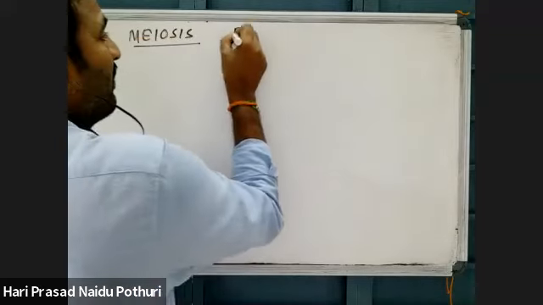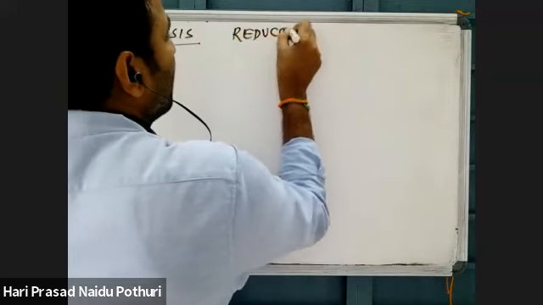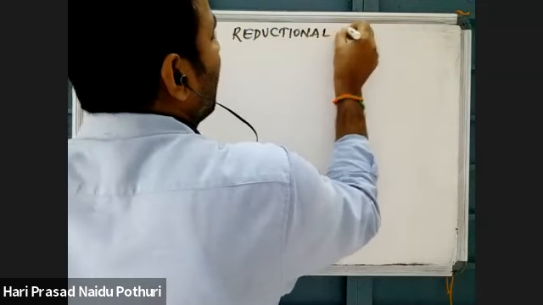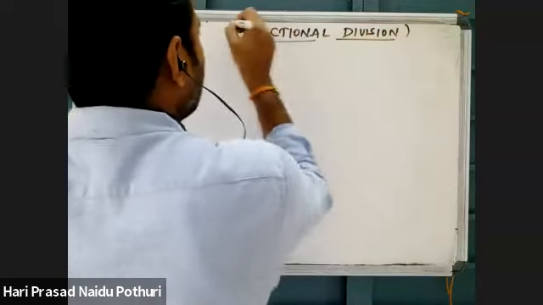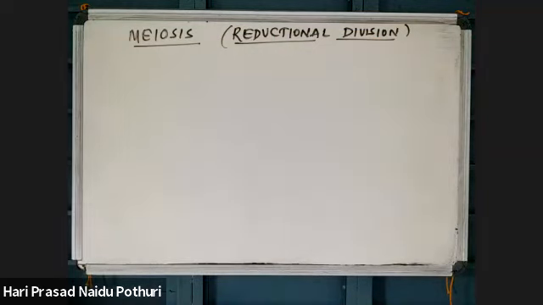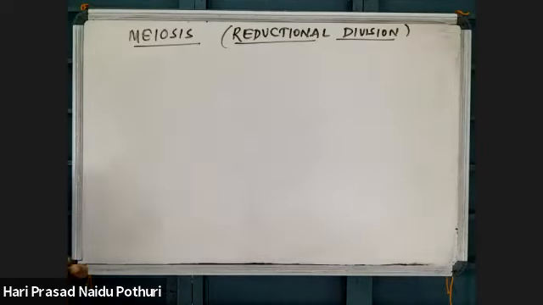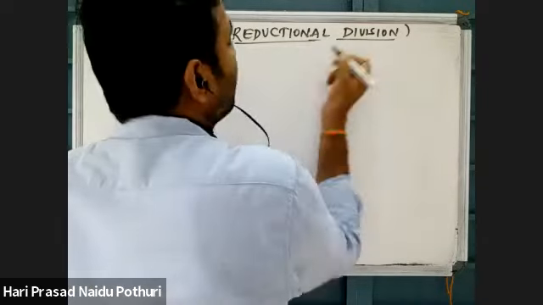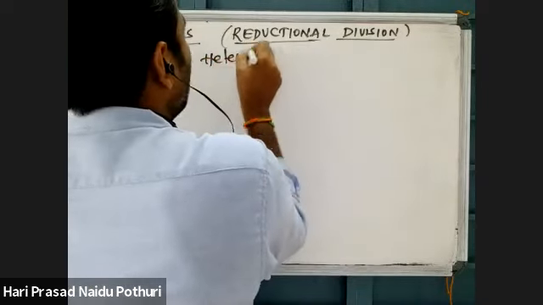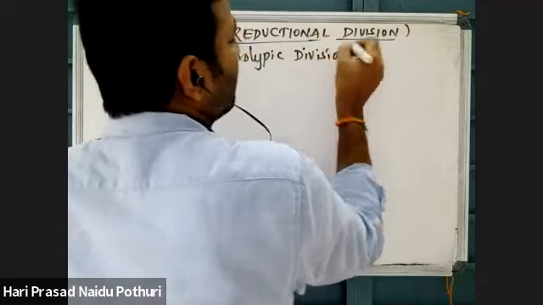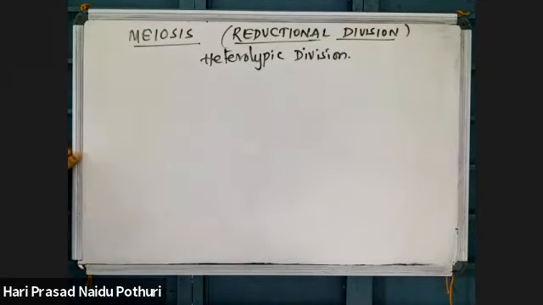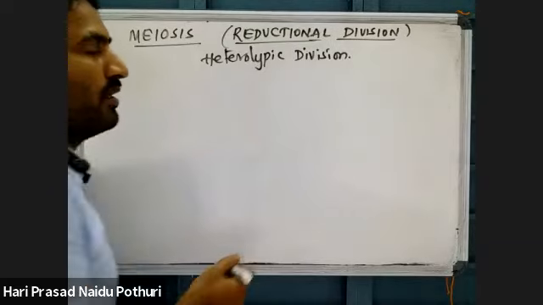Meiosis, which is also called reductional division. Why is this called reductional division? By meiosis there is a decrease in the number of chromosomes. The number of chromosomes is decreased to half by meiosis. That's why it is called meiotic division or reductional division, which is also called heterotypic division, because the daughter cells which are formed by meiosis are not identical to the parents.